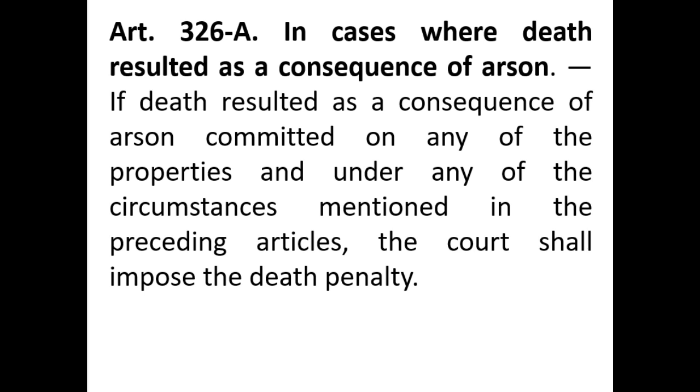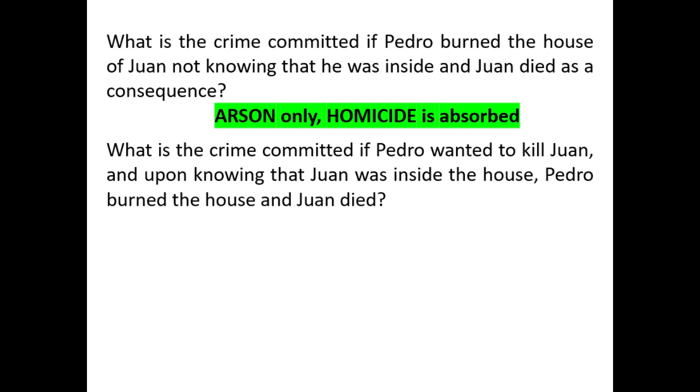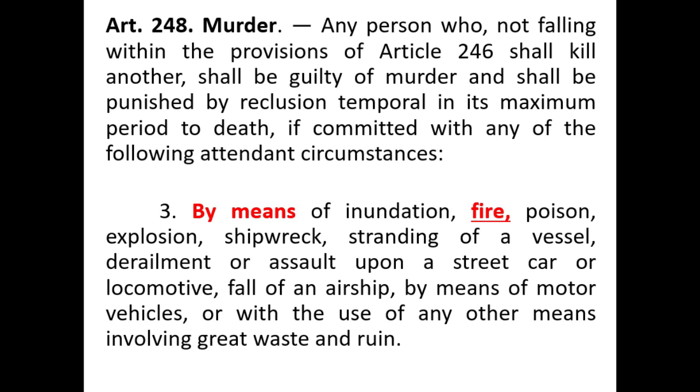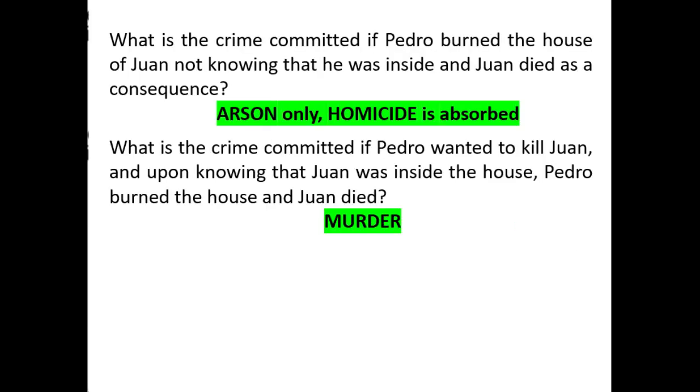Now next question, what is the crime committed if Pedro wanted to kill Juan, and upon knowing that Juan was inside his house, Pedro burned the house and Juan died? So sa question naman to, alam niya na nandoon sa loob si Juan at meron siyang intent to kill. Gusto niyang patayin si Juan, kaya ang ginawa niya, sinunog niya yung bahay para masunog rin si Juan at mamatay. Now what is the crime committed here by Pedro? Now the crime is murder by means of fire under Article 248. Now here there's an intention to kill and there's conscious adoption of the use of fire to take the life of one.